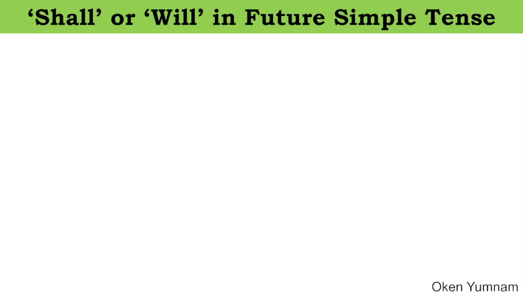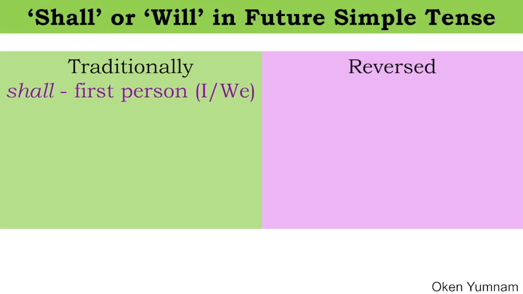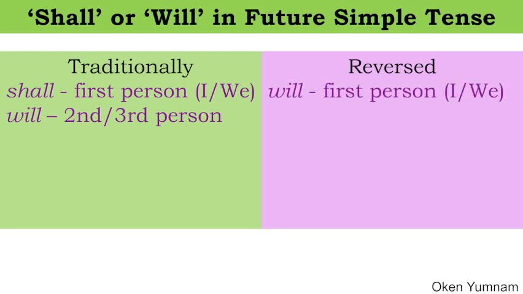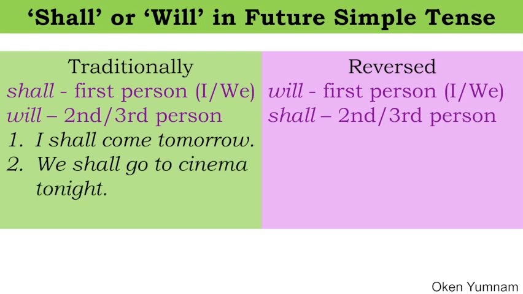And now let's see the use of shall or will in future simple tense. When do we use shall or will? Traditionally, we use shall for the first person subjects and will for the second person and third person subjects. In the reverse form, we use will for the first person and shall for the second and third person. Let's see examples here. I shall come tomorrow. I, first person, so we use shall. We shall go to the cinema tonight. This is also first person, of course plural, so we use shall.